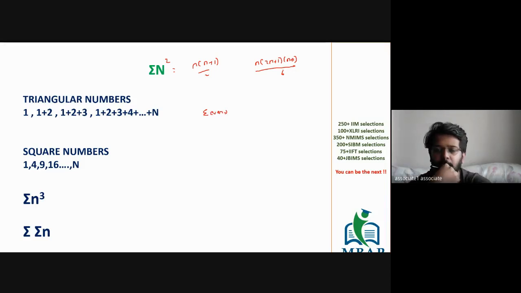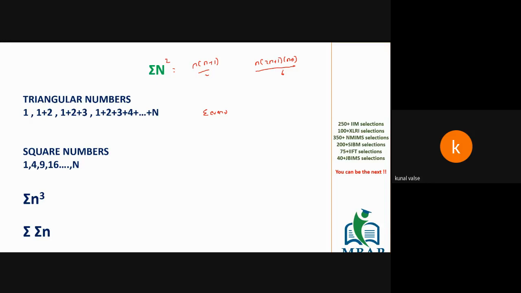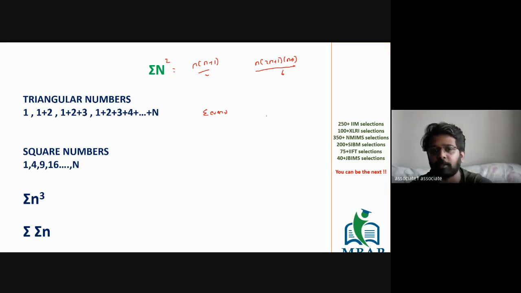Sum of first even numbers. Sum of first n even numbers. If you have to generalize the formula, n into n plus 1. Perfect. So the first even number is 2, and the sum is also 2.